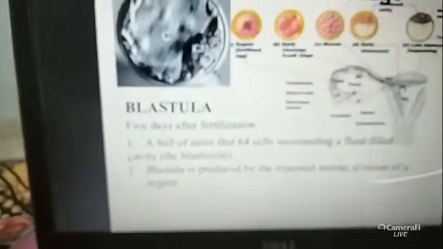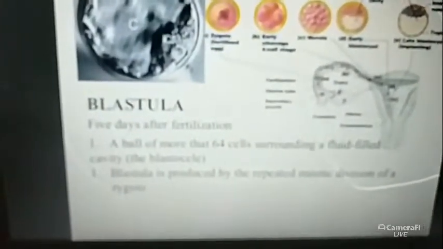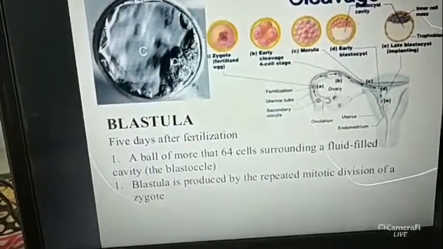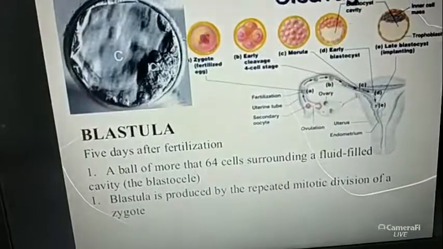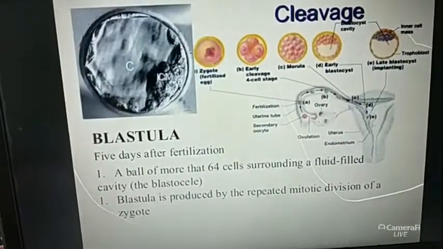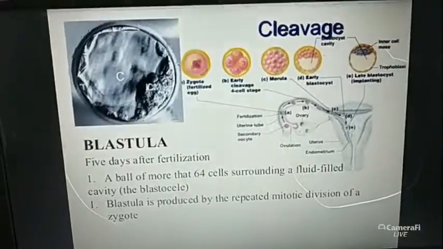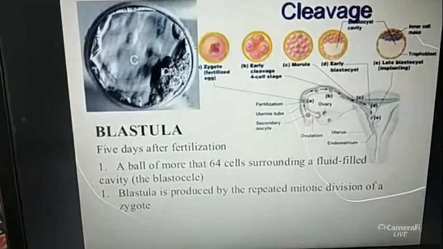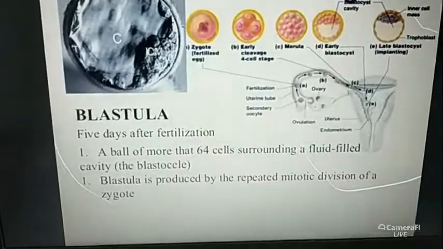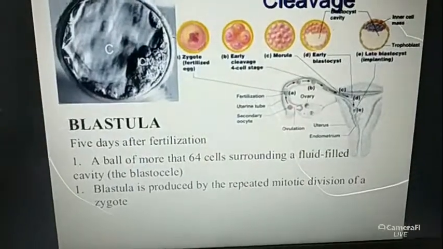I have said it again and again: through mitotic division, all these stages are formed, and they take place in a female's body. Without mitotic division the cell number does not increase, and embryo development and growth becomes stunted. So the cleavage process and mitotic division play a great role in the growth and development of the embryo.